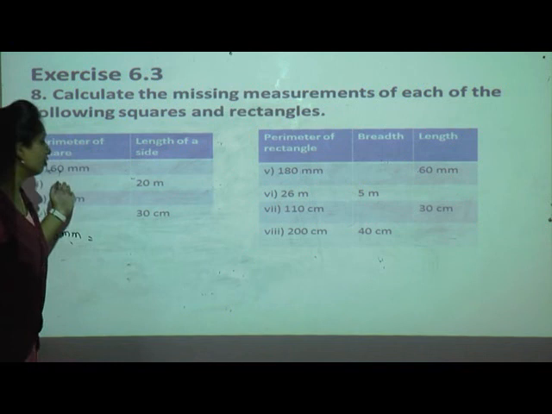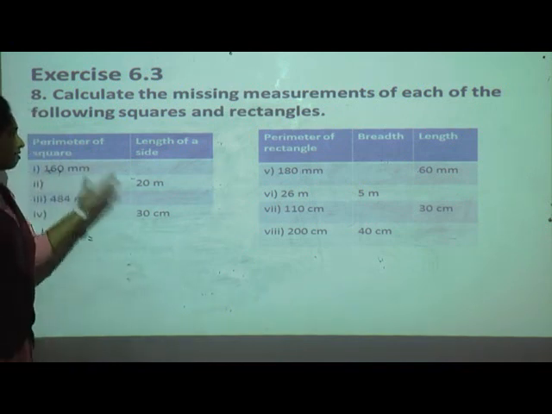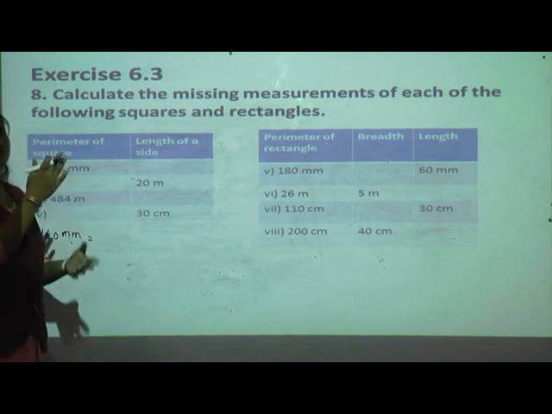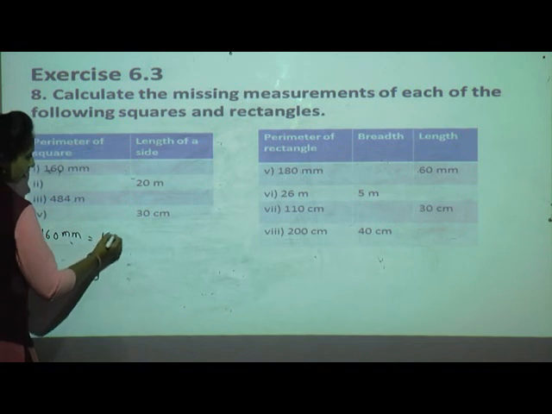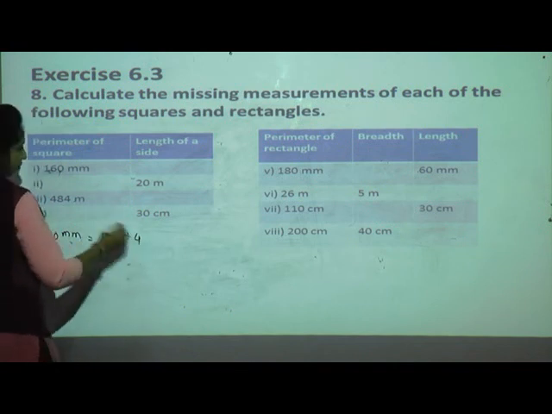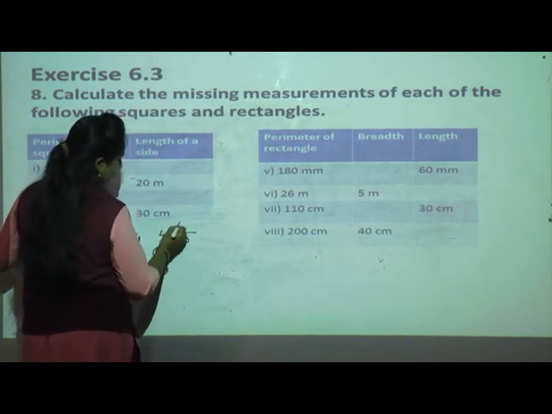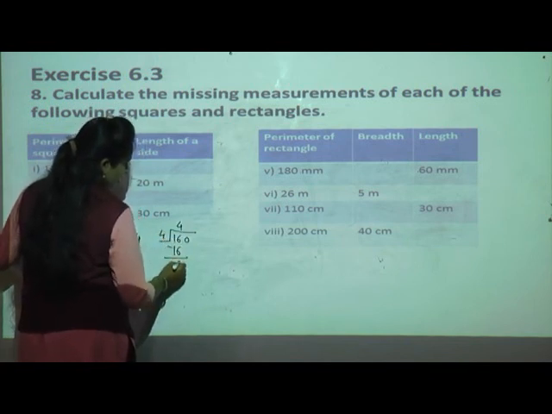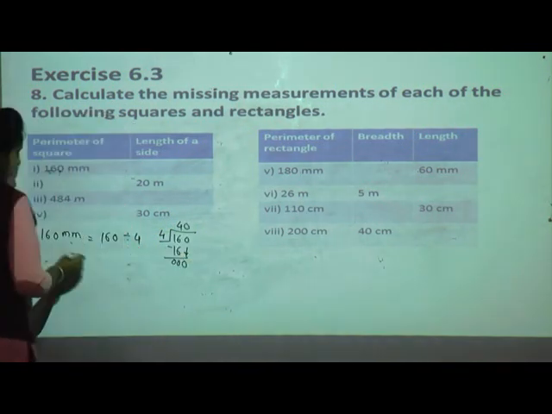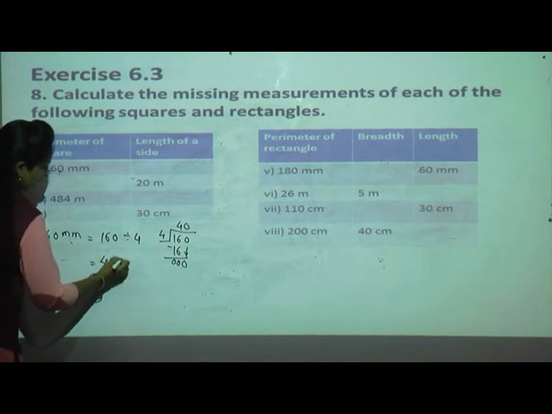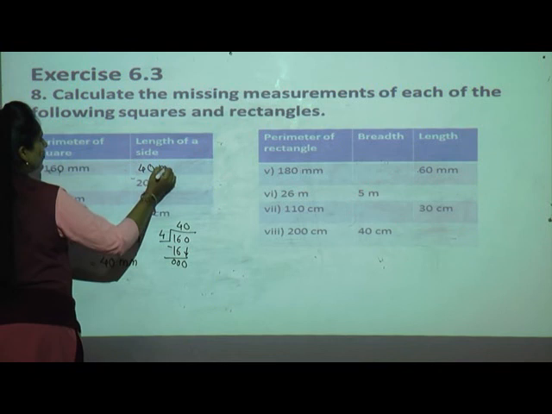Now they have given the full square perimeter. To find out one side, what do you have to do? Just the reverse, division. 160 divided by 4. Do the rough work here. 160 divided by 4. 4 fours are 16. 0, 0. Bring down 0. 0 as it is. So what is the answer here? 40 mm. So write here 40 mm.